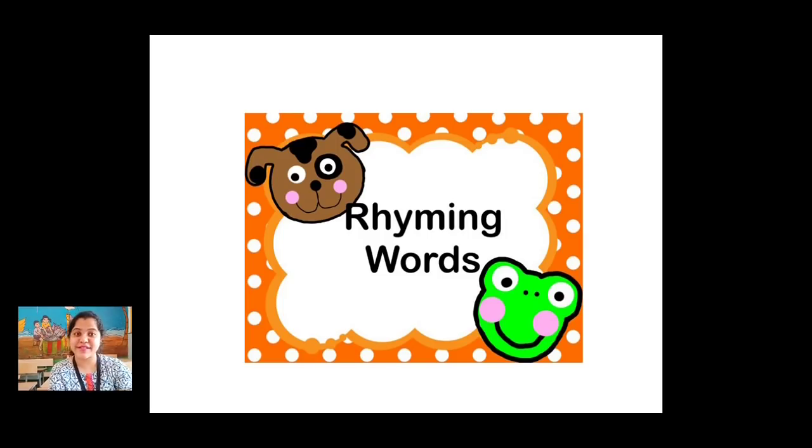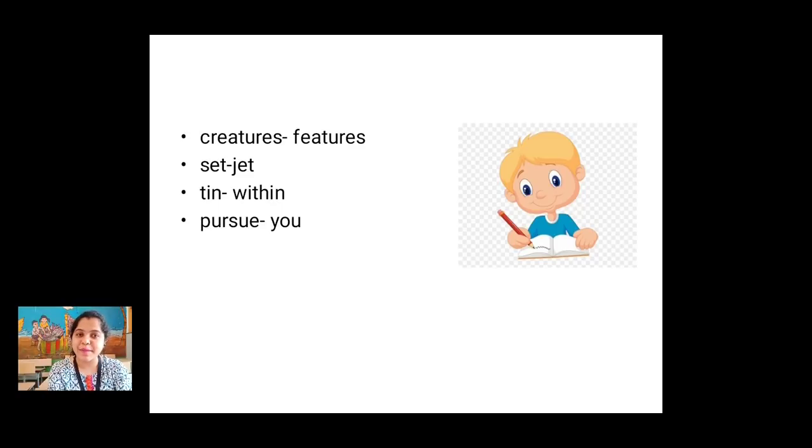Rhyming words, you all know rhyming words, right? So which are the rhyming words here? Creatures, features. Set, jet. Tin, within. Pursue, you. Now repeat after me, okay? Creatures, features. Set, jet. Tin, within. Pursue, you.